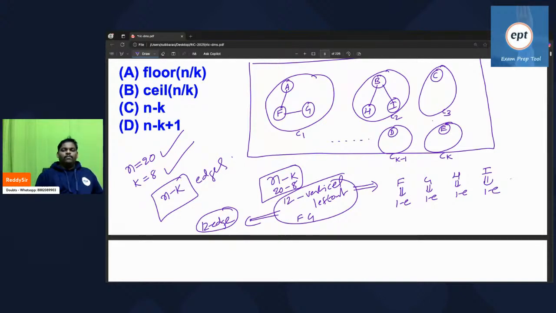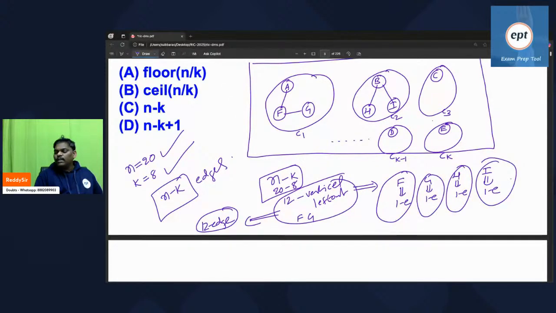Is it fine now? Left out vertices are n minus k. For every vertex, one edge you will get. If you add F to whichever component you want, one edge will come. If you add G in some other component, one more edge will come. Every vertex will bring one edge. Like that, 12 times, 12 edges will come.